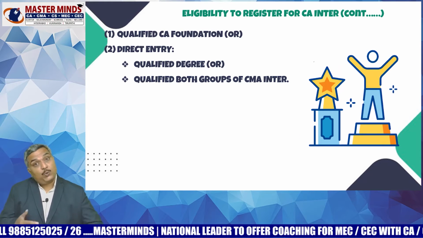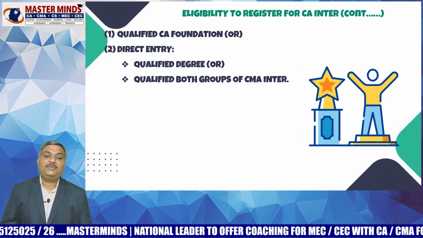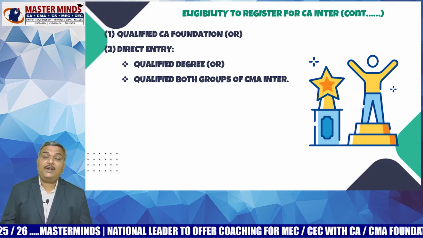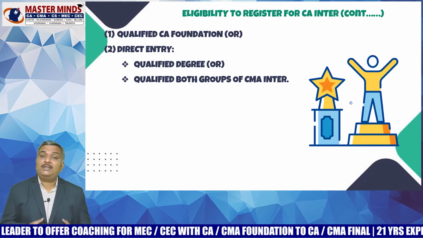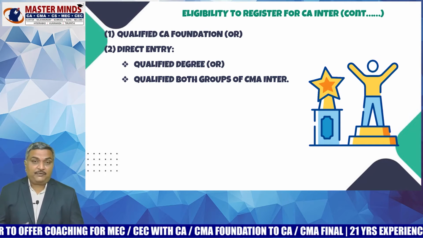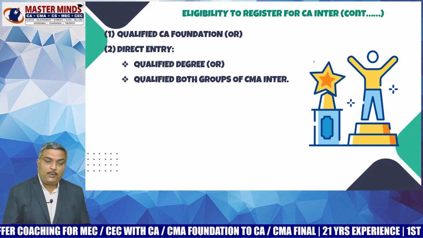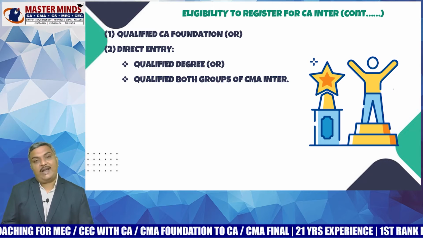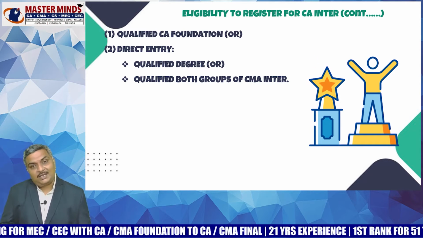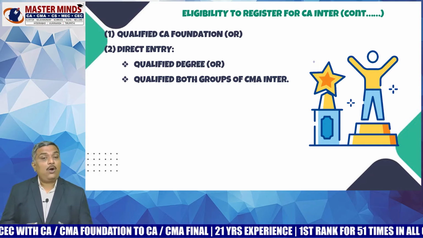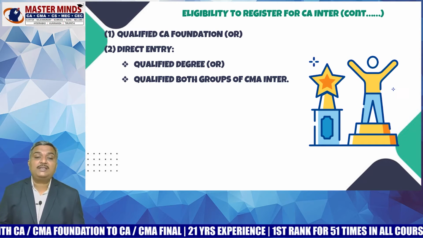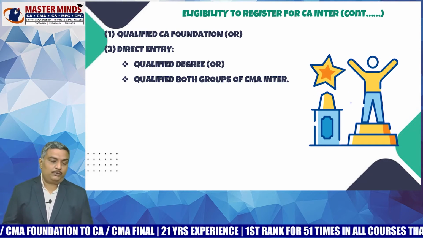And there is one more route of direct entry, that is you need to qualify in CMA Inter. In how many ways can you enter into CA Inter? The first route is qualifying in CA Foundation, and the second one is the direct entry route. In the direct entry route, either you can enter through a qualifying degree or you can enter through qualifying CMA Inter also.